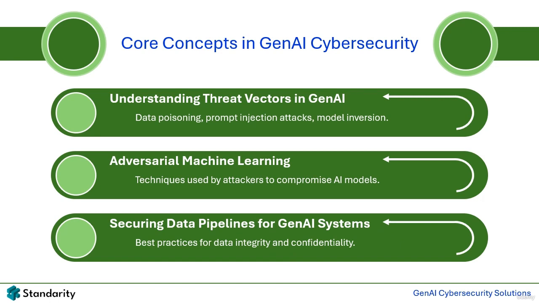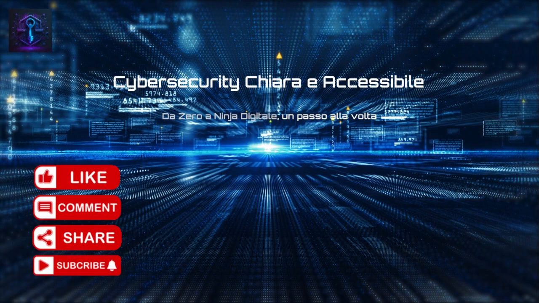Finally, we address the importance of securing data pipelines in GenAI systems. Data pipelines are critical for ensuring the integrity and confidentiality of the data used by AI models. Best practices include encrypting data in transit and at rest, validating inputs, implementing access controls, and conducting regular audits. SecureNet applies these strategies to safeguard their GenAI threat intelligence pipeline, protecting it from unauthorized access and ensuring its accuracy and reliability.